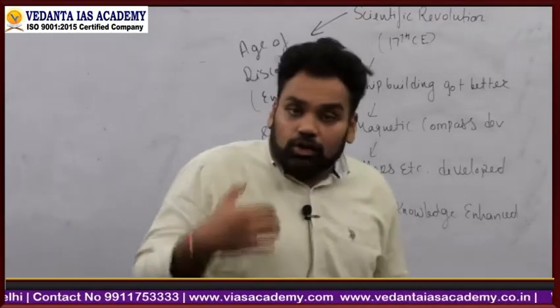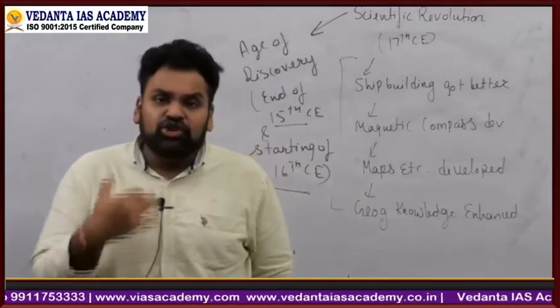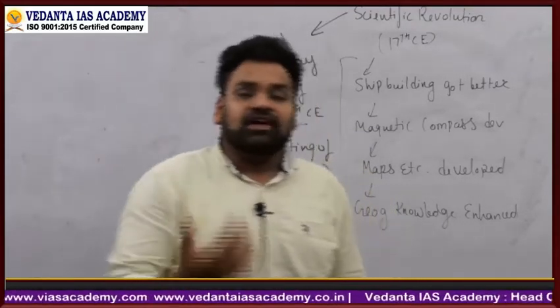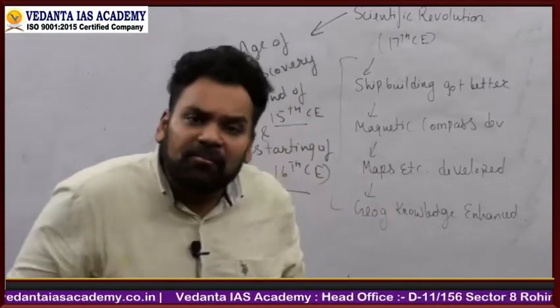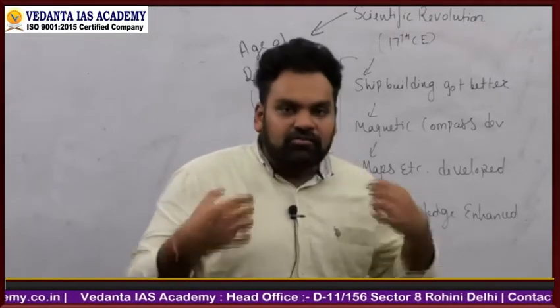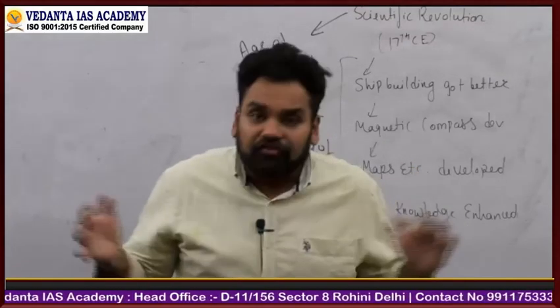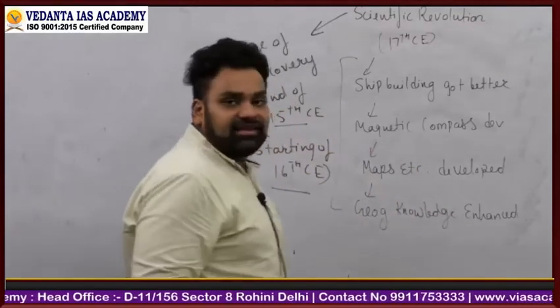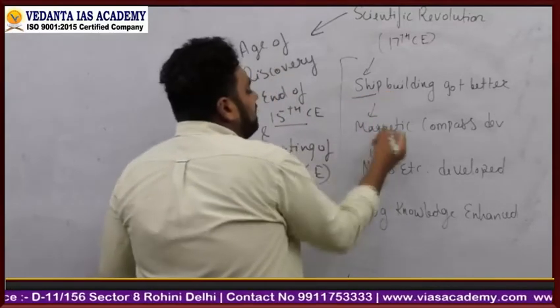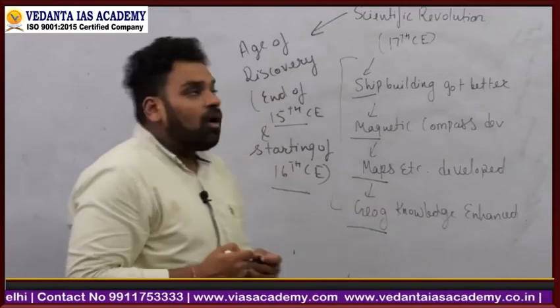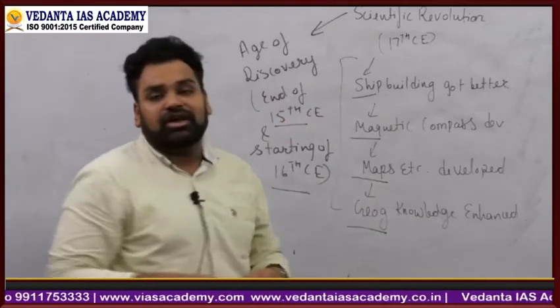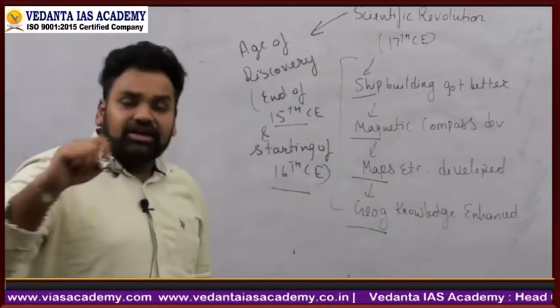People started to look for new trade routes. They now started looking for new places to actually earn the money. They now wanted to get more and more money. They wanted to make huge profits. वो सब profits में exactly help करेगा the shipbuilding, the magnetic compass, the maps, the geographical knowledge. All this is actually going to help in the age of discovery.